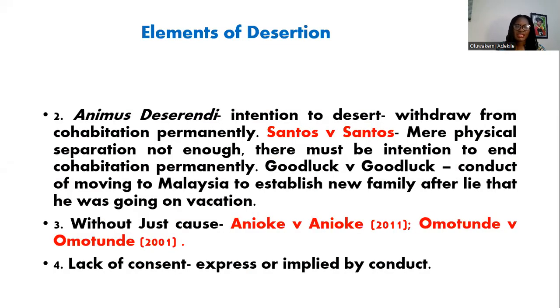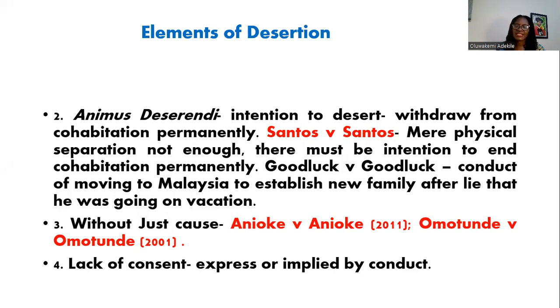Now, the elements of desertion will continue with the issue of animus deserendi, intention to desert. It is not sufficient that the person physically separates or emotionally separates. There must be that intention to desert, to withdraw from cohabitation permanently, to bring the marriage to an end. So the fact that one person has separated does not mean automatically that there is desertion. The court is looking at that intention to desert.